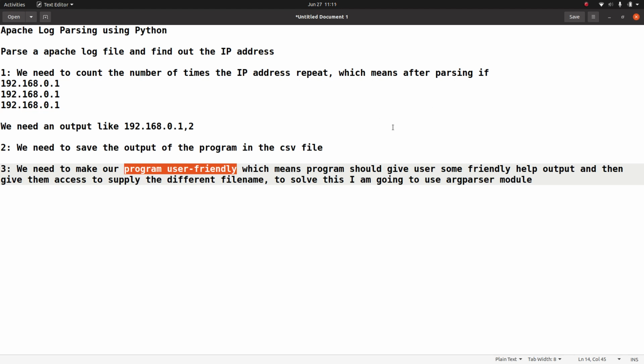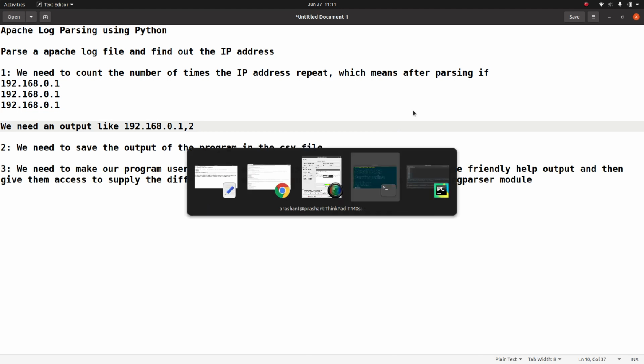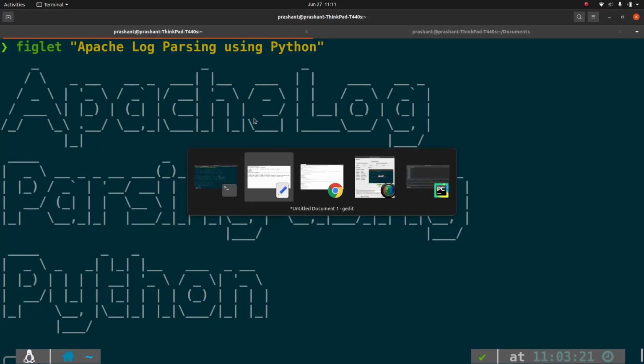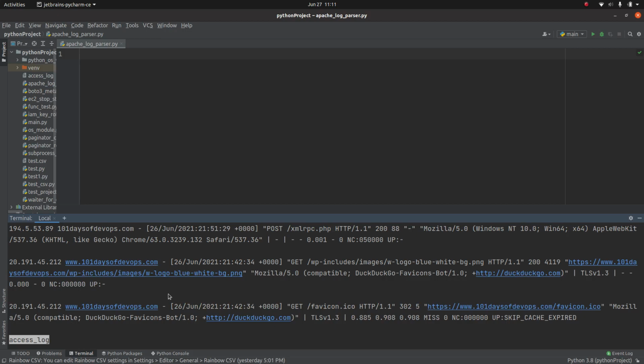So first thing is we have a file. Like I showed you, we have this file called access.log. Somewhere we have this file called access.log. First thing is we need to open this file, right? Before accessing that file, we need to open it. So let's say I am going to use a variable called log file, and there I will store this access.log.